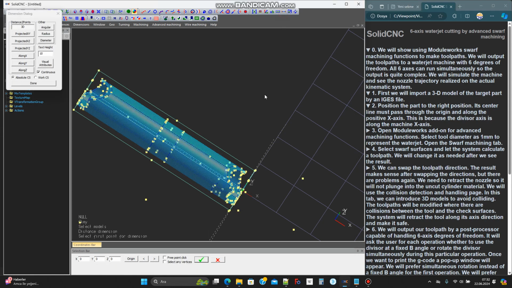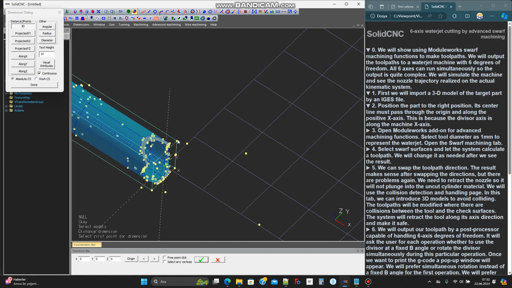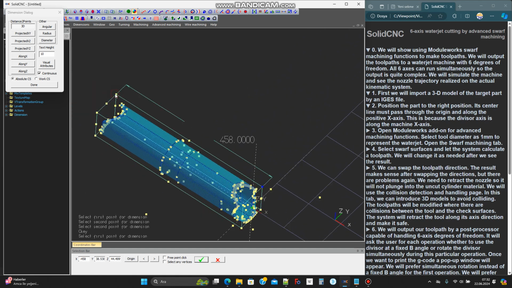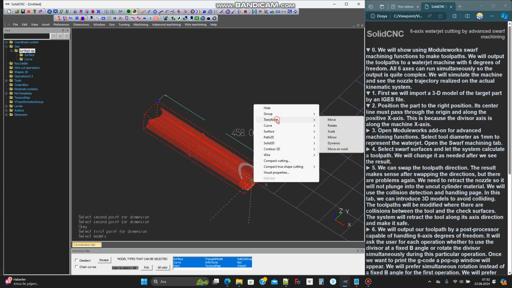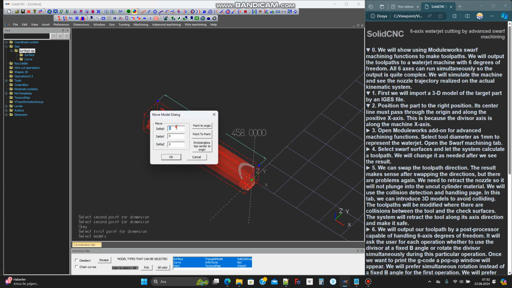Position the part to the right position. Its center line must pass through the origin and along the positive x-axis. This is because the divisor axis is along the machine x-axis.